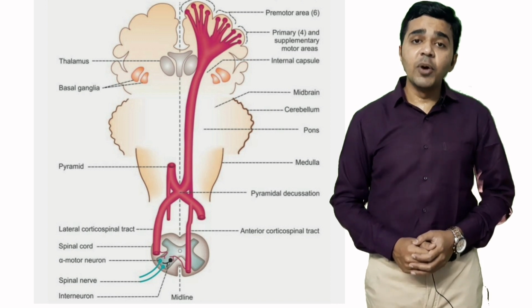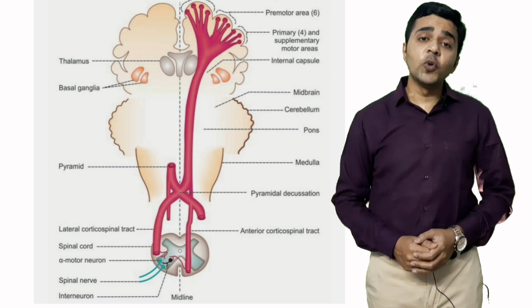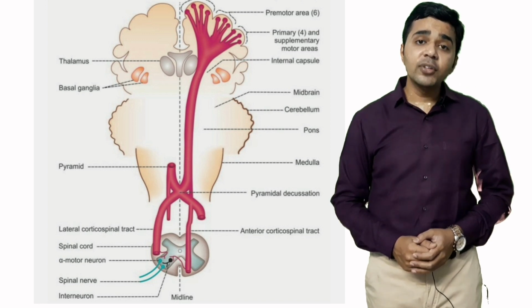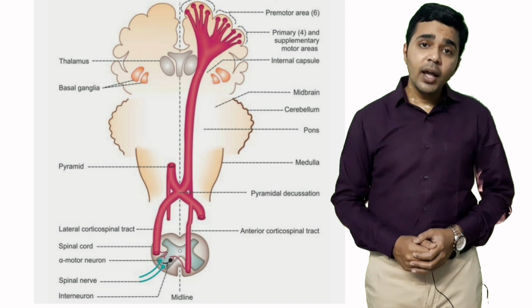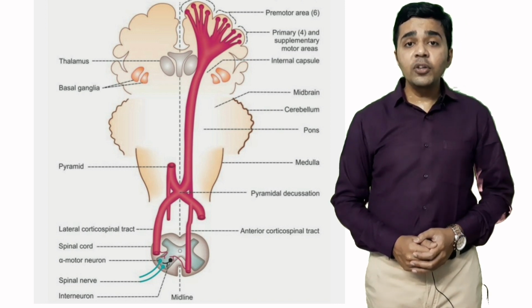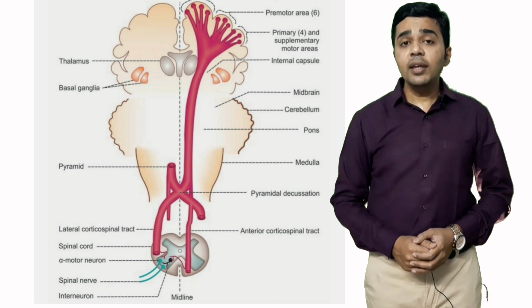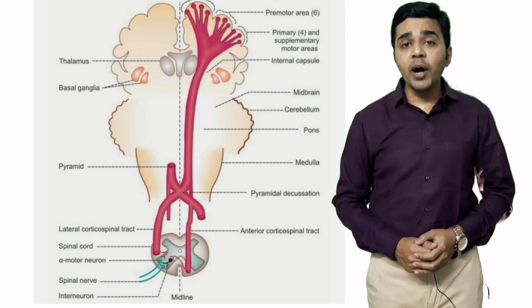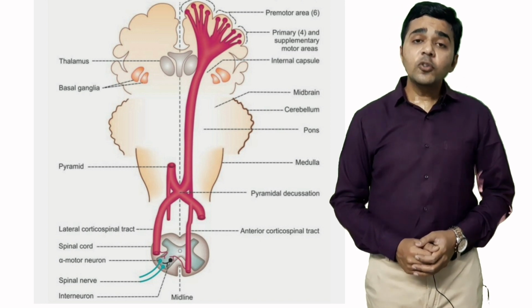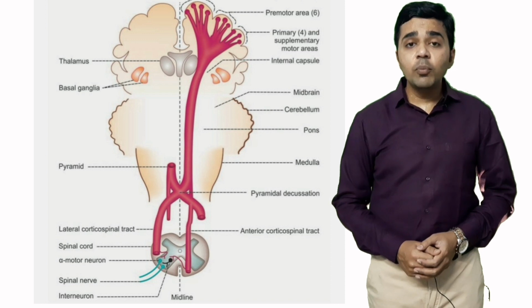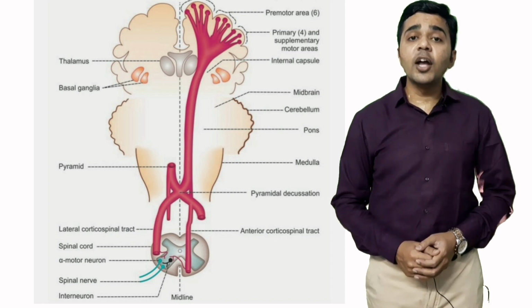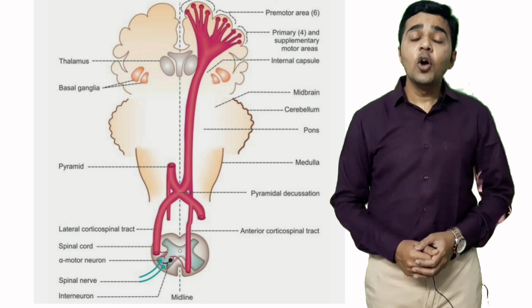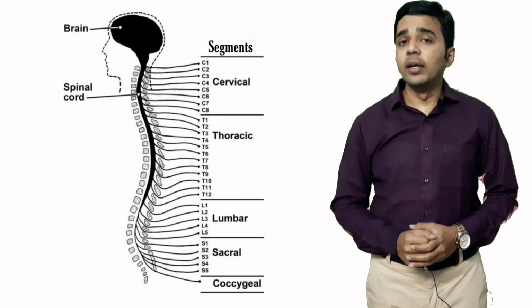The 80% fibers which have crossed the midline go to the lateral column and are known as the lateral corticospinal tract, and the remaining 20% fibers which do not cross the midline go to the anterior column and are known as the anterior corticospinal tract. This corticospinal tract terminates on the alpha motor neurons of the anterior gray horn, and they are associated with movements of the body. We are finishing the lecture on the spinal cord here.